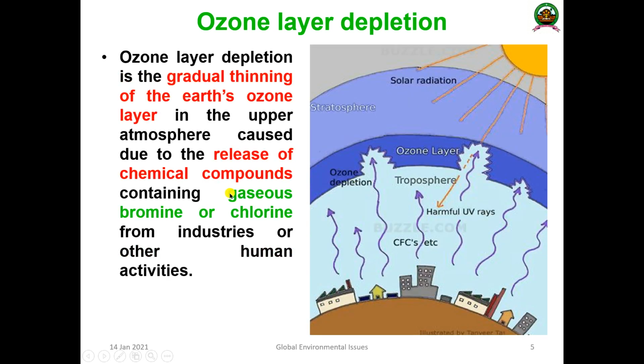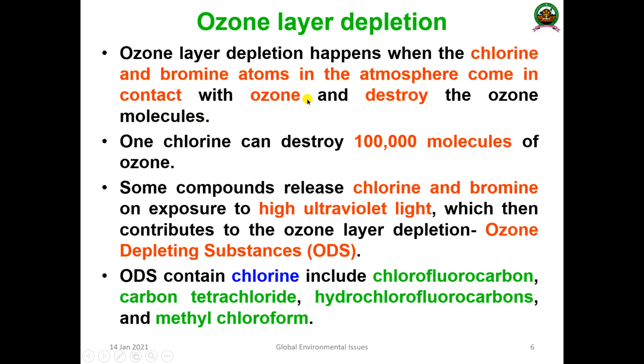So due to this process, all this chemical that arises from the factories has a lot of bromine and chlorine. This bromine and chlorine, when they go and interact with O3, they destroy the O3, okay, and there the hole will be created. One chlorine can destroy 1 lakh molecules of ozone. One simple chlorine is more powerful. You know that it is a halogen. Okay, so this chlorine can destroy approximately 1 lakh molecules of ozone.